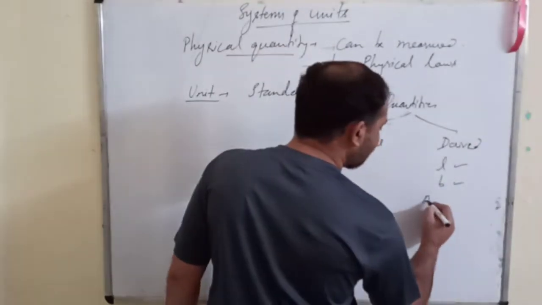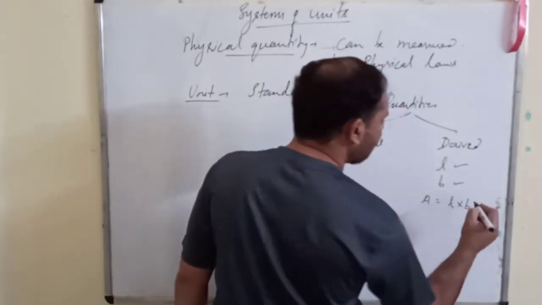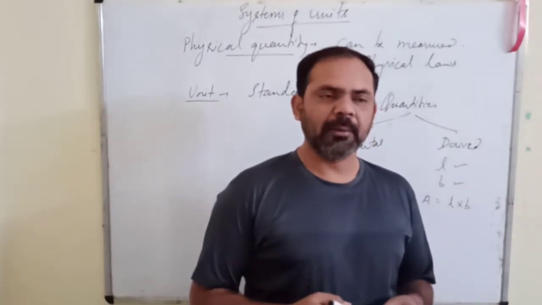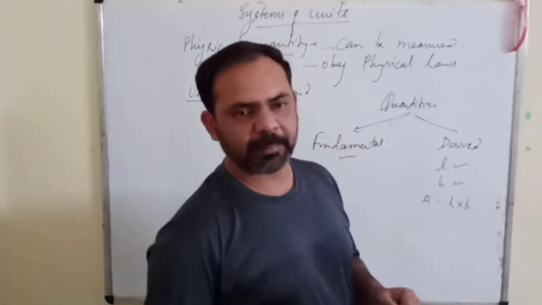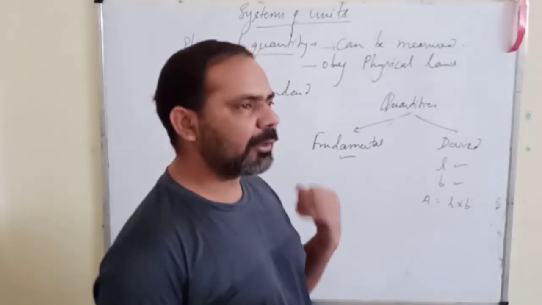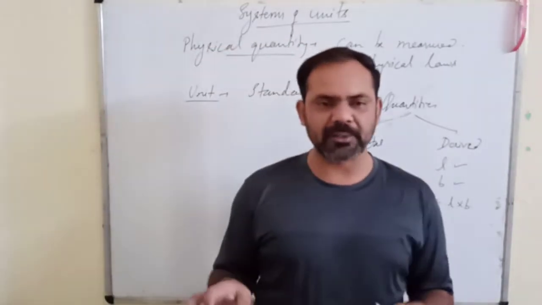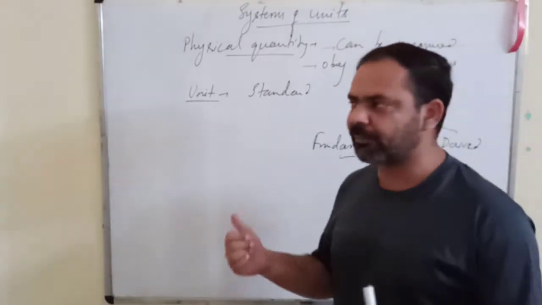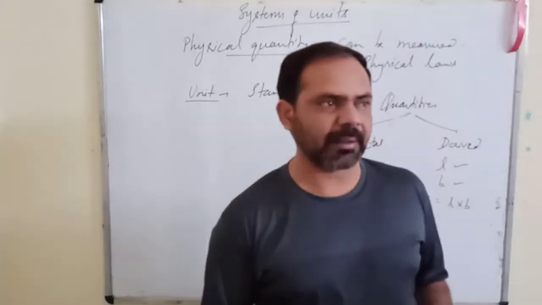But for area you don't need direct measurement, you can find it by L into B. So derived quantities are those which can be obtained by some mathematical calculation over the fundamental quantities. Fundamental quantities are those which can only be directly measured. Derived are those which can be derived from the fundamental quantities.